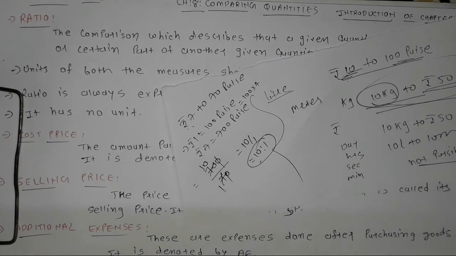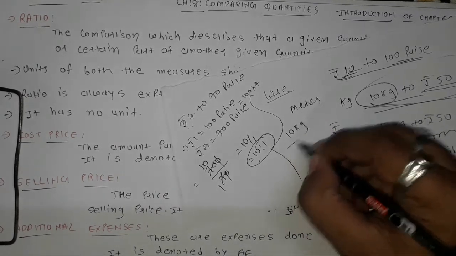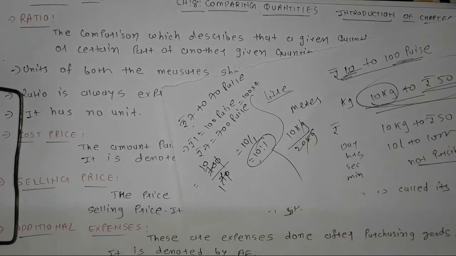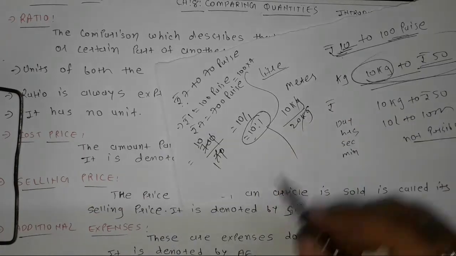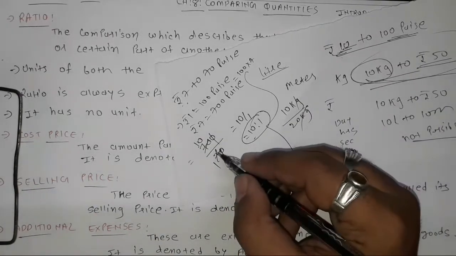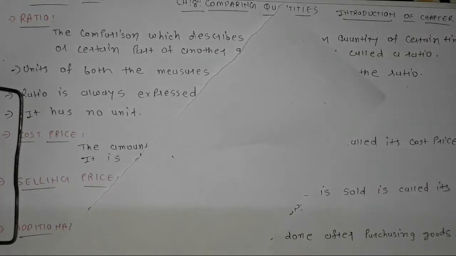Whenever you are finding the ratio, this thing you have to keep in your mind: ratio is unitless, ratio has no unit, because for example 10 kg upon 20 kg, so this kg will be cancelled. So if a blanks question asks, what is the unit of ratio? You can write that ratio is unitless or it has no unit, and ratio is always expressed in the lowest form. For example, this 700 upon 70, we converted into lowest form. And how to find the lowest form, we already discussed. So this is called ratio.